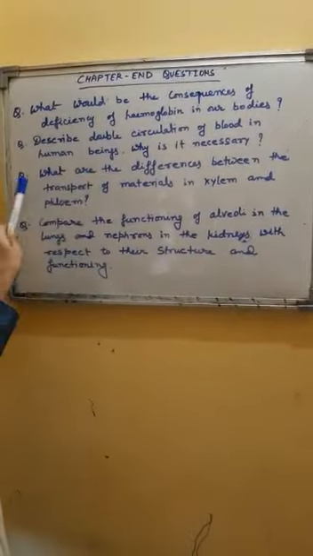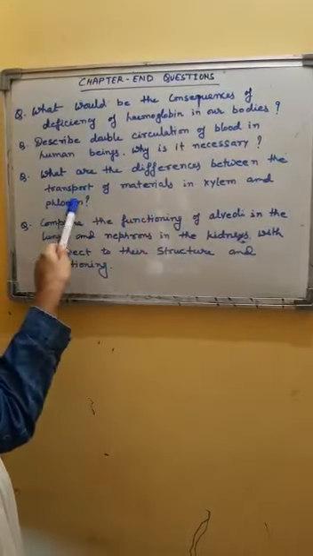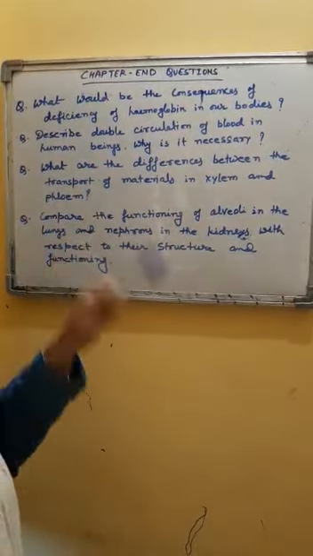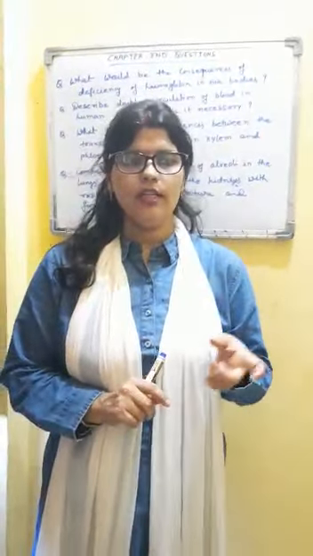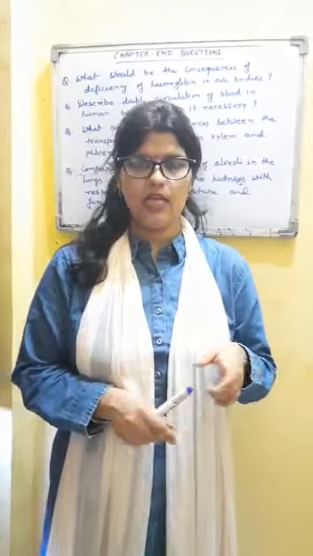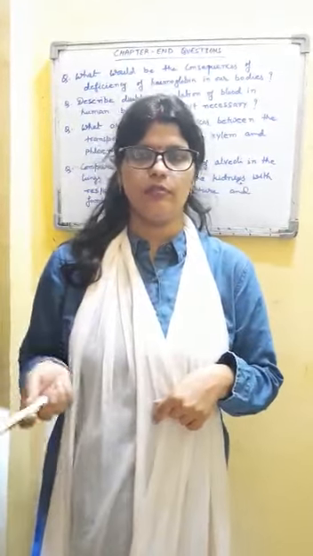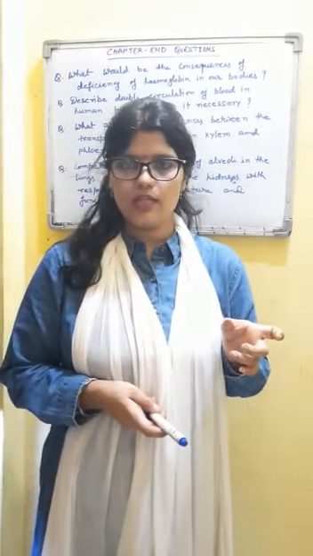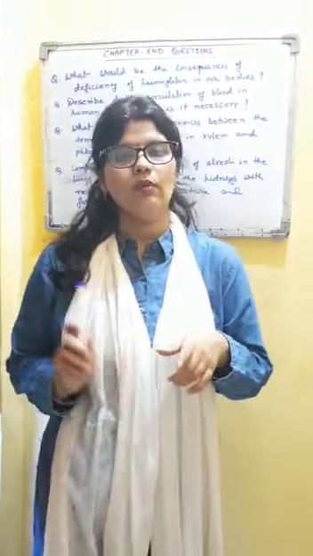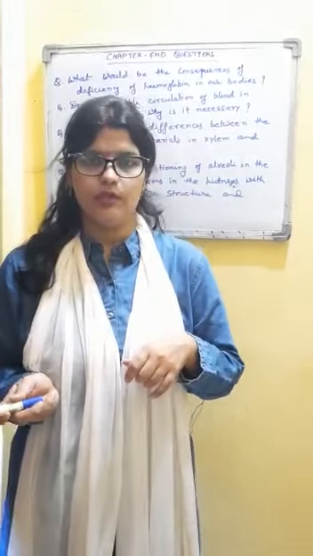Next question, what are the differences between the transport of materials in xylem and phloem? Here you will form two columns. In one you will write transport of material in xylem, and in the second transport of material in phloem. You will mention what materials are transported in xylem, water and minerals, and in phloem, food obviously.